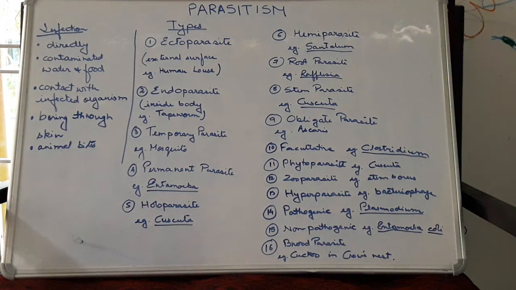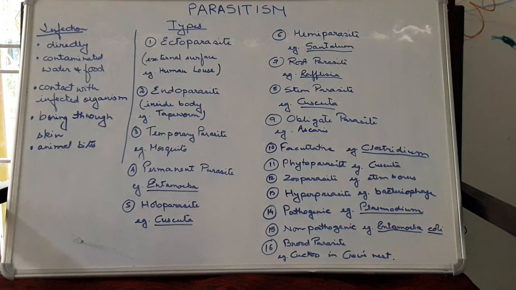Next is pathogenic parasite. Pathogen means that which will cause disease. So these parasites will cause disease to the host. For example, Plasmodium. Next is the non-pathogenic parasite. The parasite which consumes either the body waste or takes a very small amount from the host. That means it will not affect the host. Without affecting the host, it will continue its mode of nutrition. That is known as the non-pathogenic parasite. For example, Entamoeba coli.